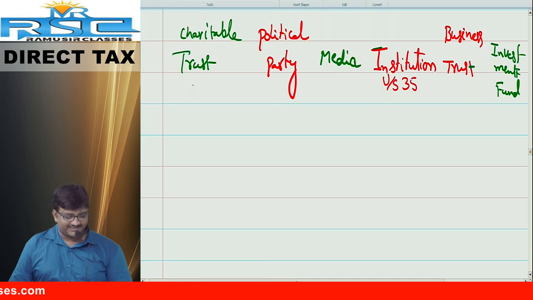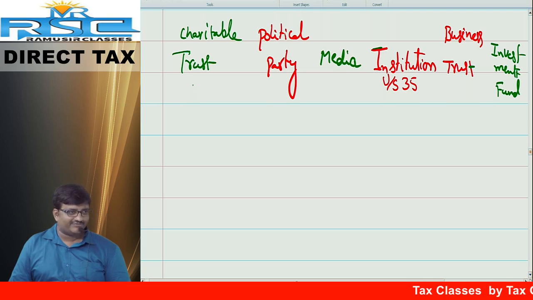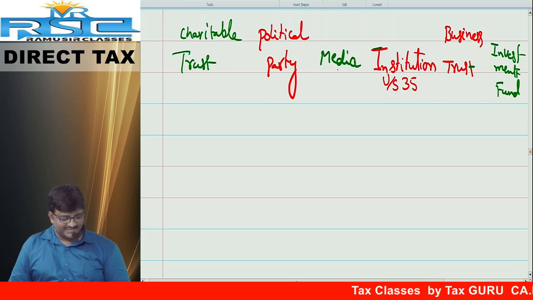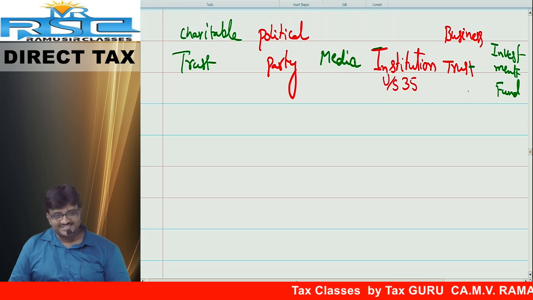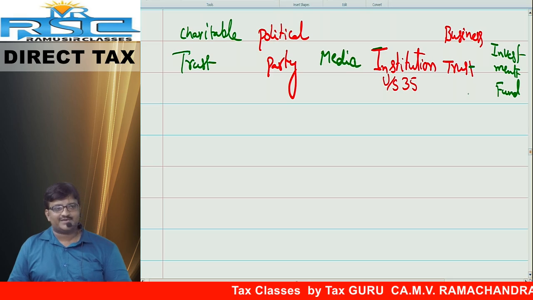In Tamil Nadu also, one person did like this. Charitable trust he started. After that slowly political party he started. After that he started some media related things, for name and fame purpose, publicity purpose. Now he started institution. After that business trust. Investment fund. Last time I am asking you, tell me the order.